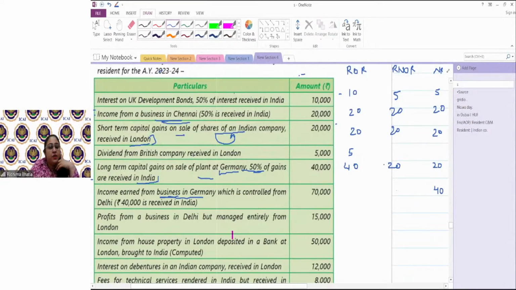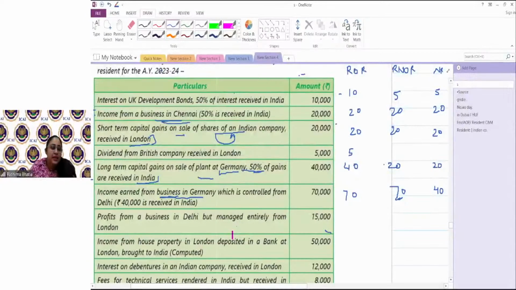But for my RNOR, since the business is controlled from Delhi, this 70,000 becomes taxable, and 70,000 by default is taxable for ROR. So until now the taxability of RNOR and NR was exactly the same; here at this stage it changed. Why? Because the business is being controlled from India, even if it is outside India, it would be taxable in case of RNOR.